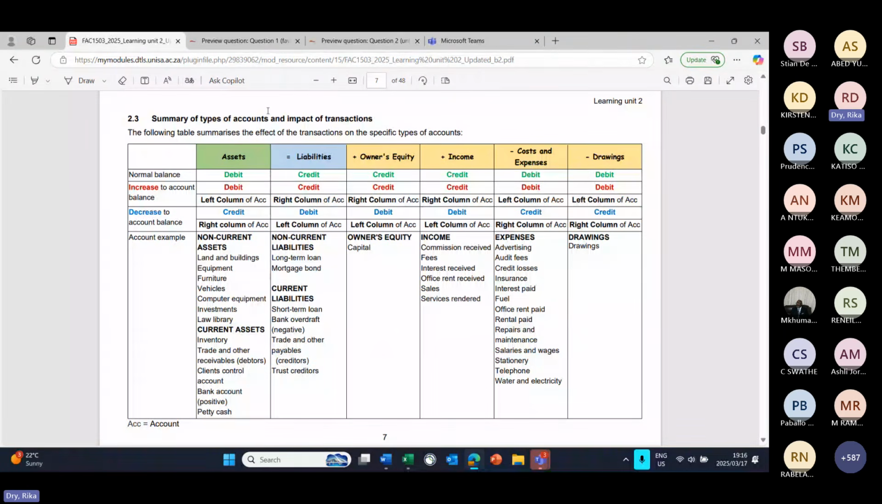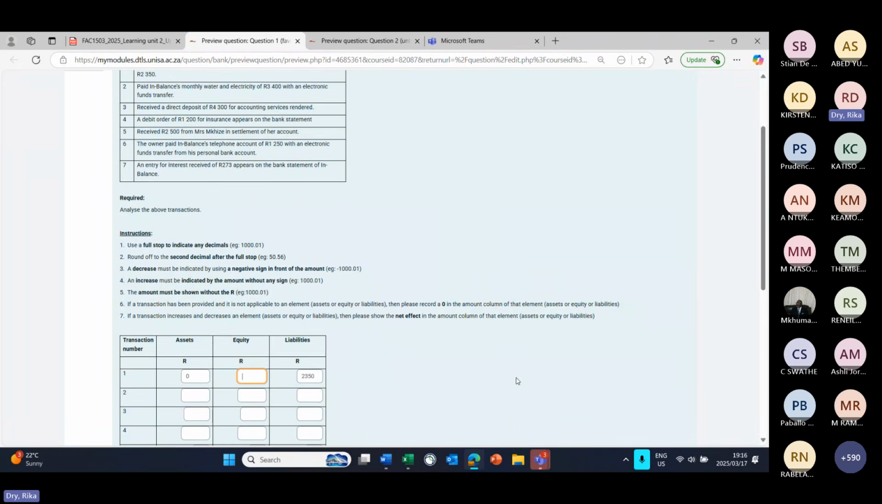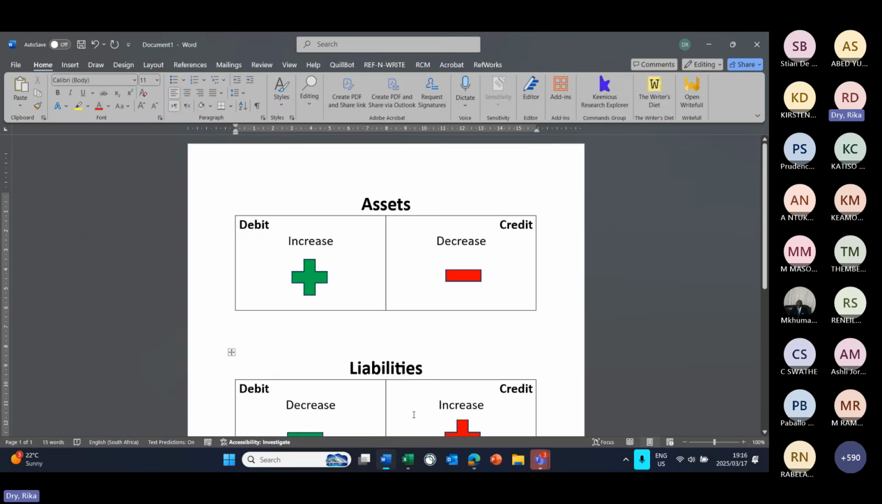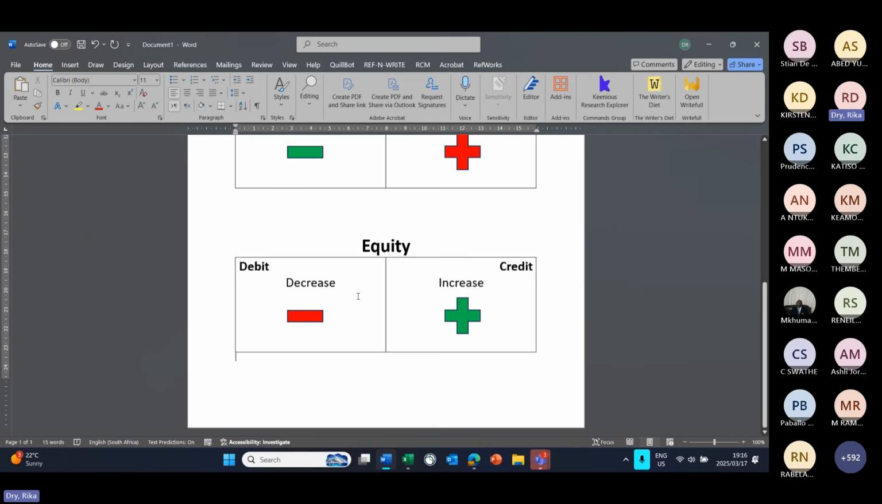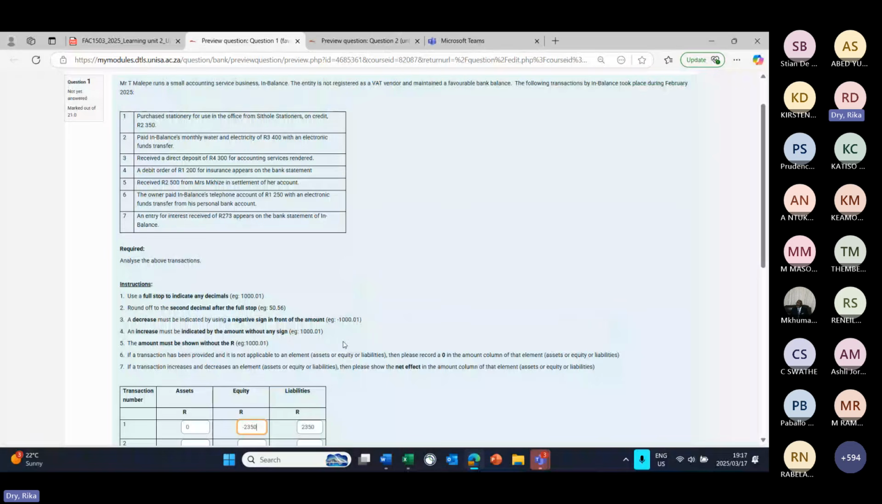So if we now go back to our example, we said that assets will not be affected. And expenses, if we go to our rules, expenses decrease equity, which means the expense must be debited. So a decrease, if we look at our rules, said a decrease must be indicated with a negative sign. So minus 2,350 under equity.